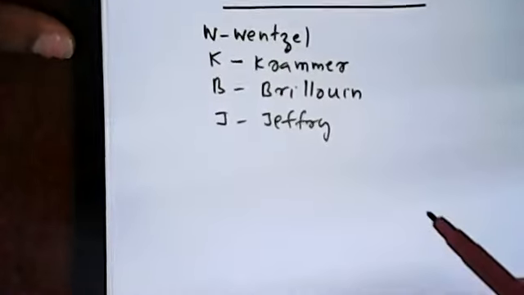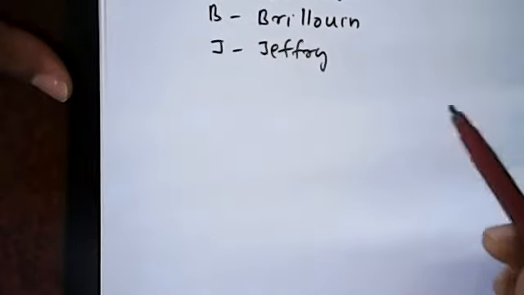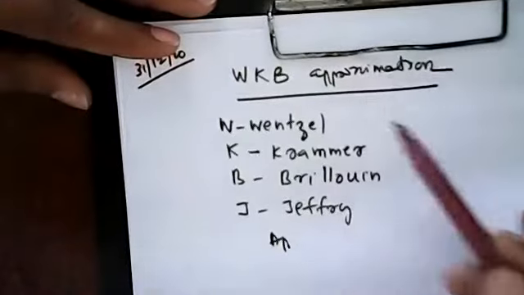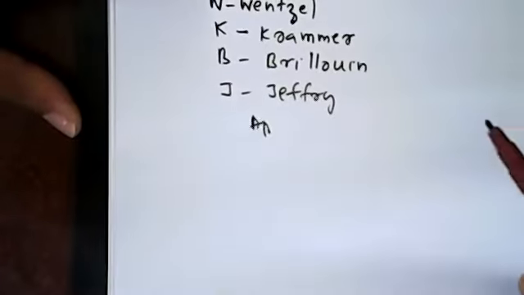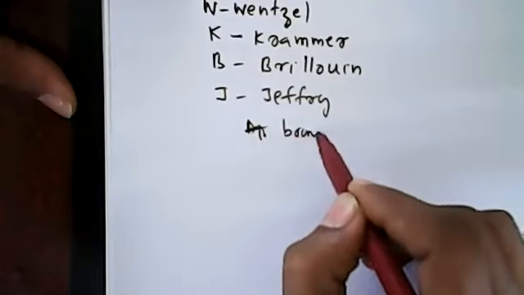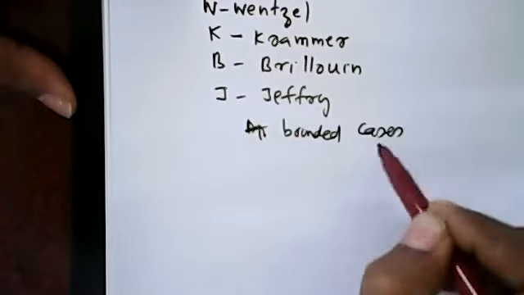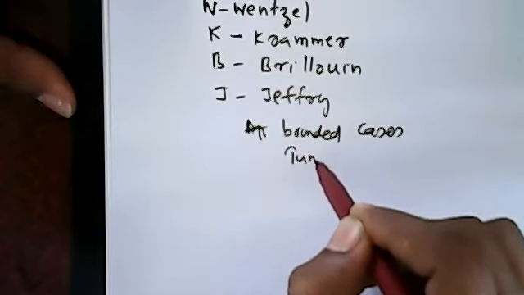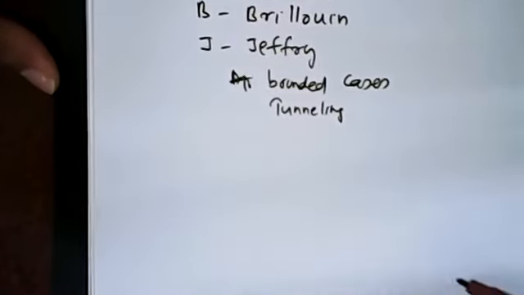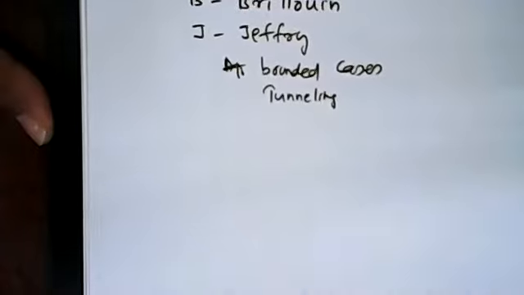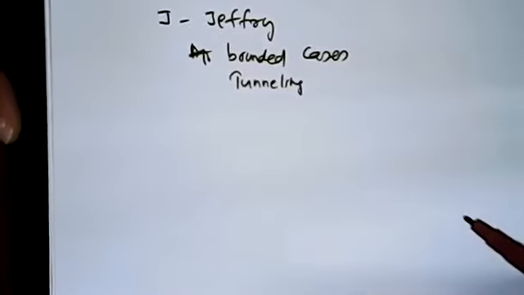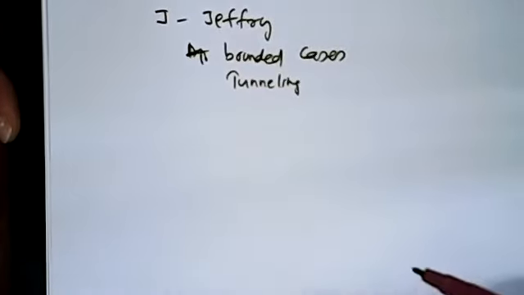That is what we are learning now. So this is an approximation method, and very useful in some of the bounded cases, and also in the case of tunneling. We can effectively apply this in some of the bound cases and also in the case of tunneling. Okay, so let us discuss the basics of WKB approximation.